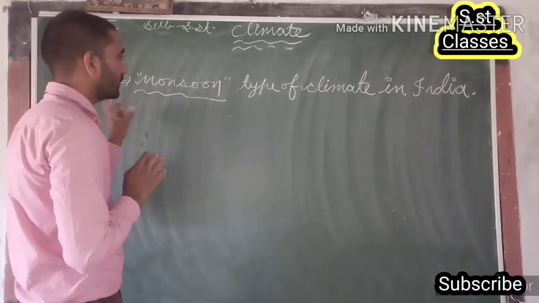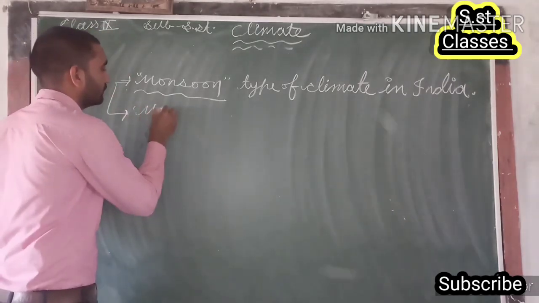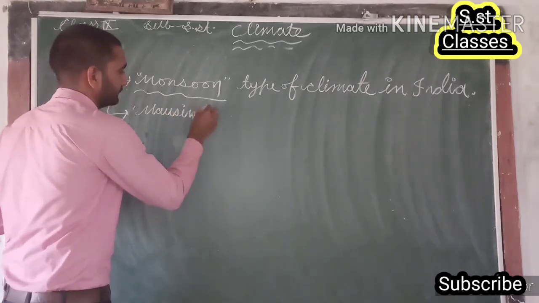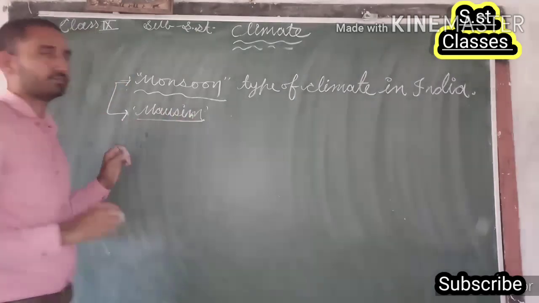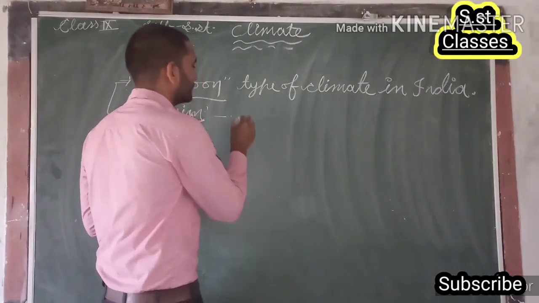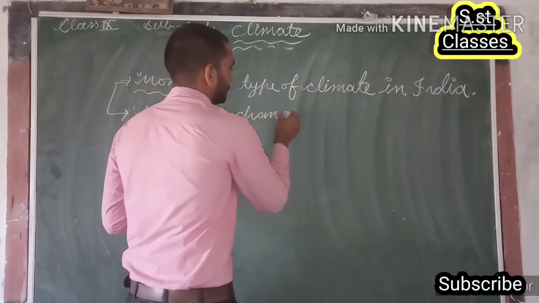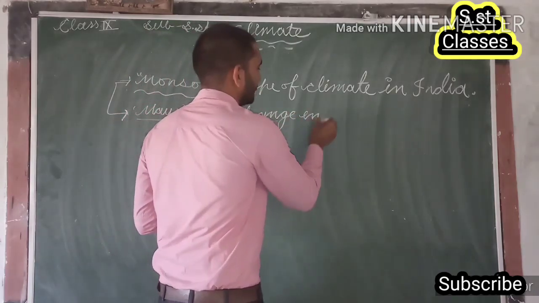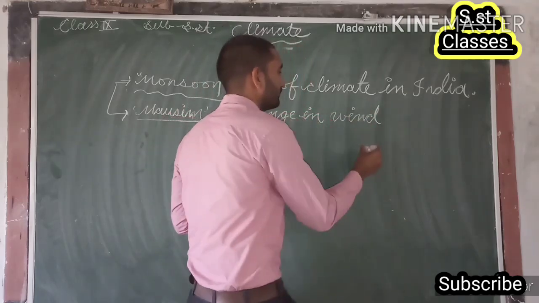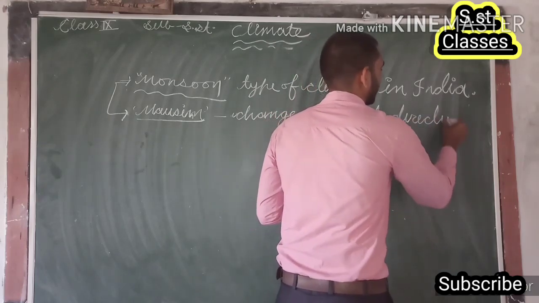Means the word monsoon has been derived from the Arabic word mausim, and the literal meaning of this word is related with change in wind direction.